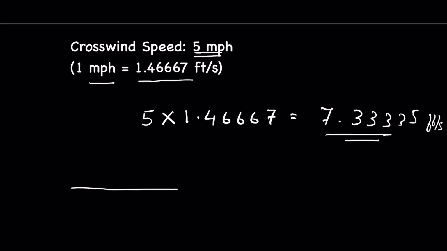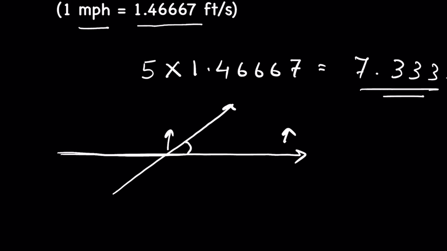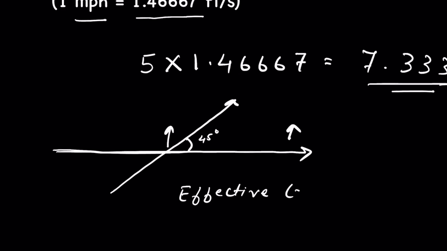Why? Because consider that the bullet is traveling in this direction. There is a wind. Let's say wind is blowing at a 45-degree angle. This wind will drag the bullet in this direction. That means the perpendicular component of the wind will act on the bullet. That's why we will take the effective crosswind speed. If it is 45 degrees, then it is cos 45 degrees.